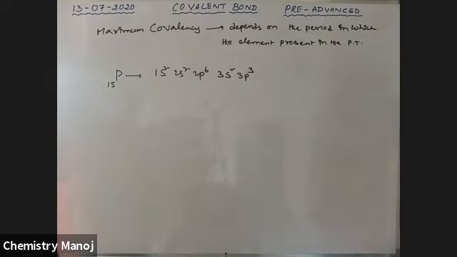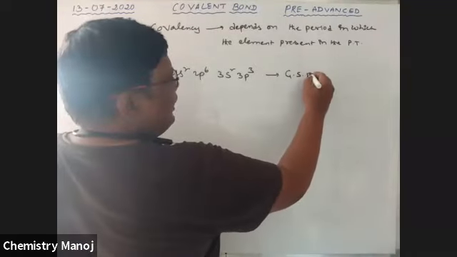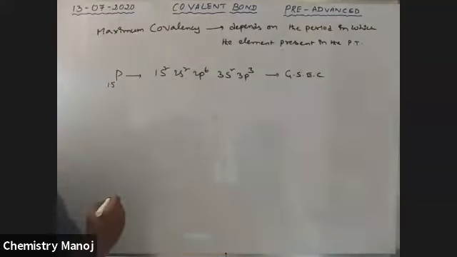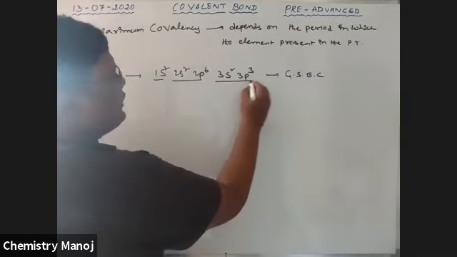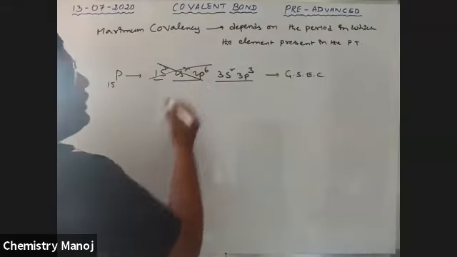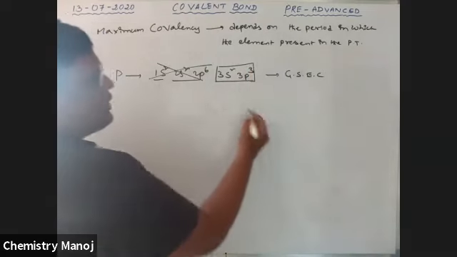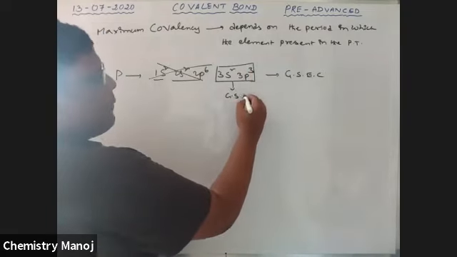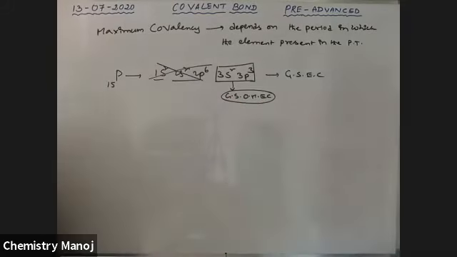It is the ground state electronic configuration. This is the first orbit, second orbit, third orbit. These are the inner orbits, no need to explain. This is the outermost orbit, the ground state outermost electronic configuration.